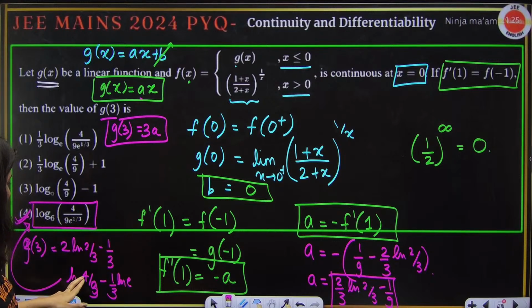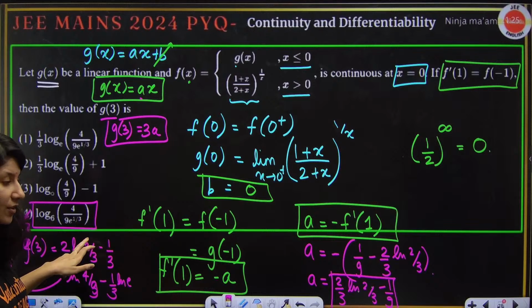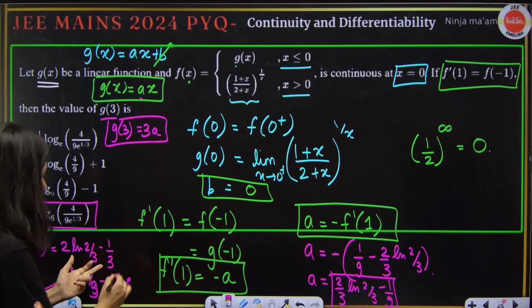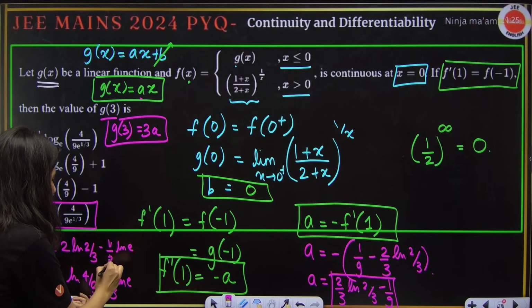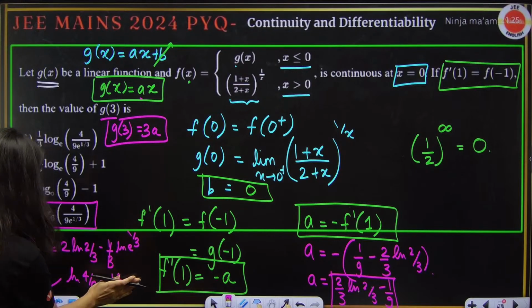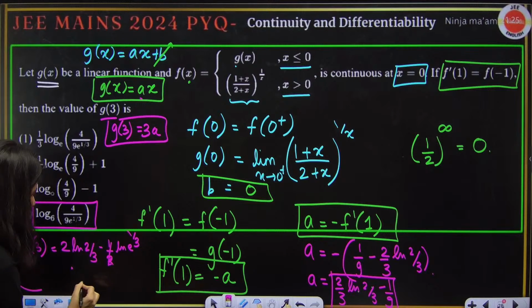But if you see that 4, this will go over here. 2 will go over here. So 4 by 9, log 4 by 9. 1 by 3, you can multiply log e. This 1 by 3 will go in the power.